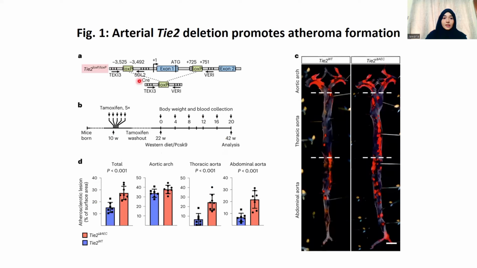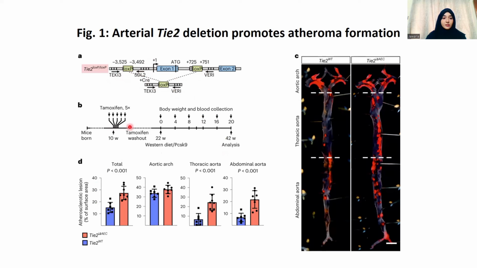So, first result. Here we can see that exon 1 is flanked by the loxP site. This is a detailed schematic representation of the gene deletion in which the loxP sites flank exon 1. These loxP sites are recognized by the Cre recombinase, which initiates the recombination. And after the recognition, exon 1 is floxed out.